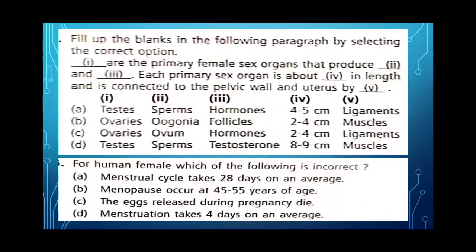Let's look at C. The egg released during pregnancy dies. Egg is not released during pregnancy. Why? During pregnancy, high level of progesterone inhibits FSH and LH secretion. So in absence of these hormones, there is no chance of ovulation. Okay, so for this your answer will be C, that is, which of the following is incorrect. So the incorrect statement is egg released during pregnancy dies.